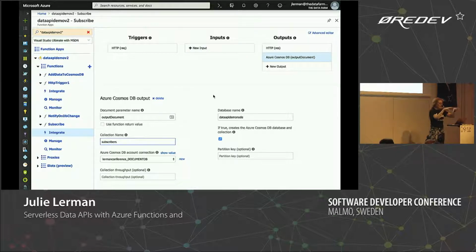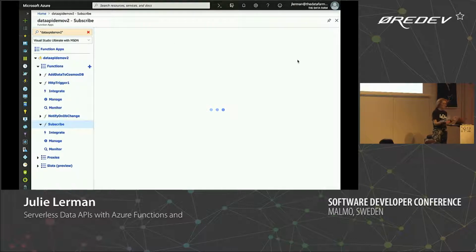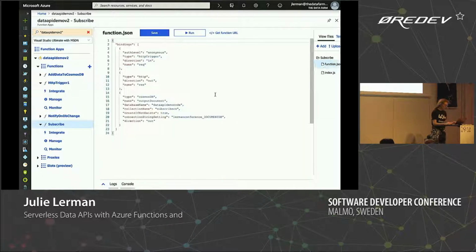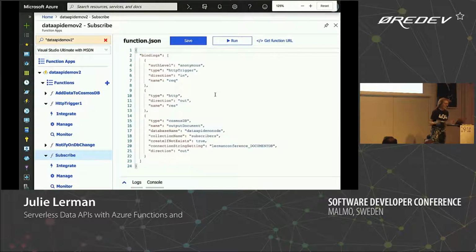And I liked learning using this form. I mean, it seems really like, oh, right? But for me, it handheld me through what it was that I needed. But in the end, what it really does is it creates, sorry, gotta wait for these things to come up. It creates this function.json file. And there's the configuration. So this is what it's creating.